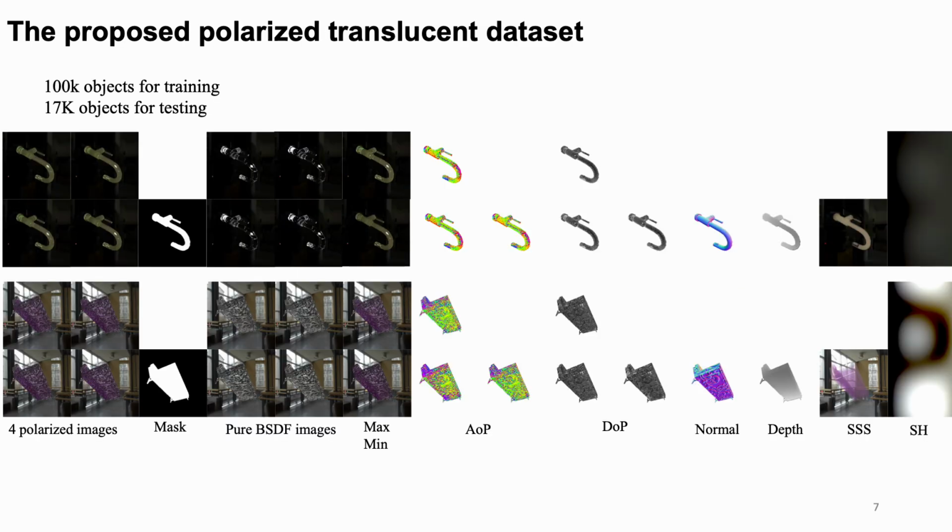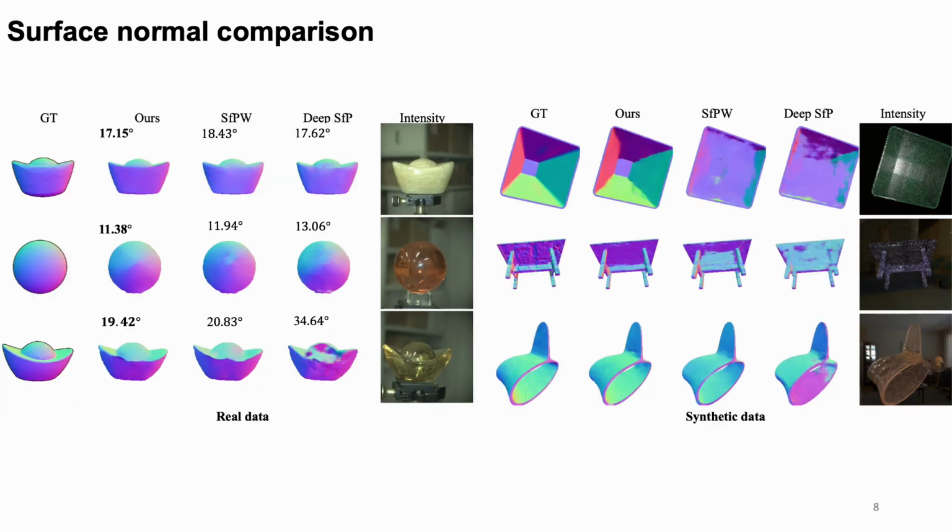Measuring the scattering parameters of a large number of real-world objects is time-consuming, especially for translucent materials. To address this problem, we use synthetic objects to train our model. We render our synthetic data using Mitsuba 2, which provides ground truth parameters for illumination, geometry, and subsurface scattering.